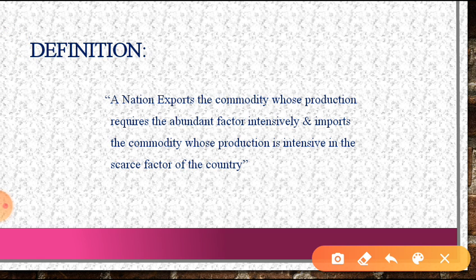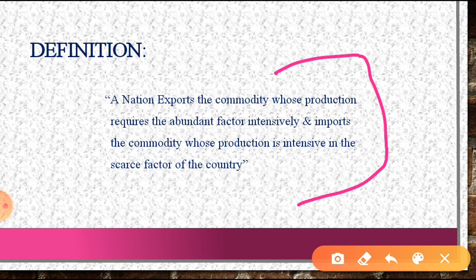A nation exports the commodity whose production requires the abundant factors intensively, and imports the commodity whose production is intensive in the scarce factors of the country. This is the factor endowment theory, or we can say this is the reason behind import and export, or the reason behind the comparative cost advantage.